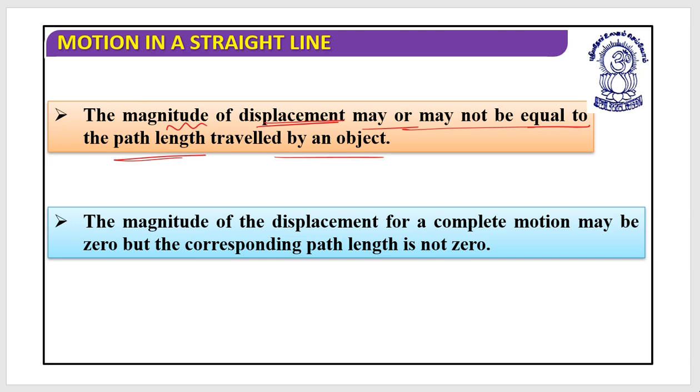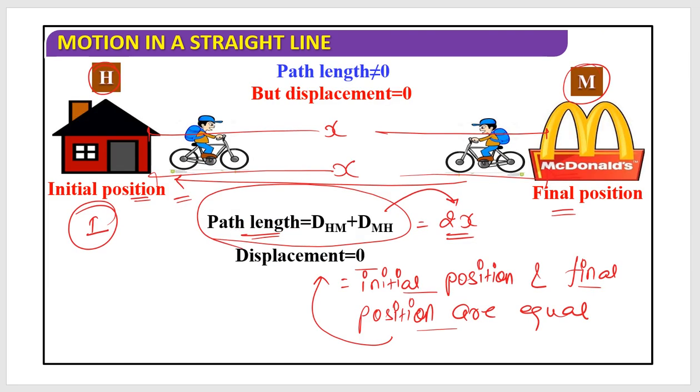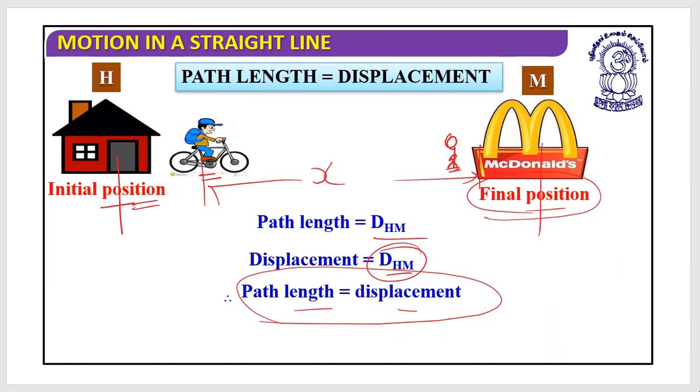So when would the path length and the magnitude of displacement be equal? Can you conclude anything from these situations?